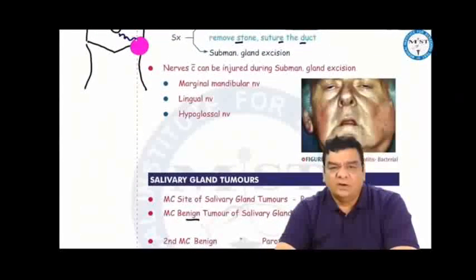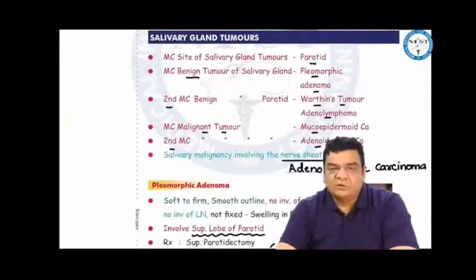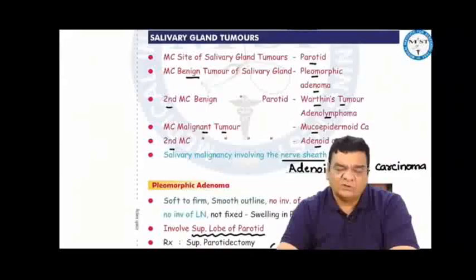Right. In the tumors of the salivary gland, the most common site of salivary gland tumors is the parotid. Most common benign tumor of salivary gland is pleomorphic adenoma. Second most common is the Warthin's tumor or adenolymphoma.